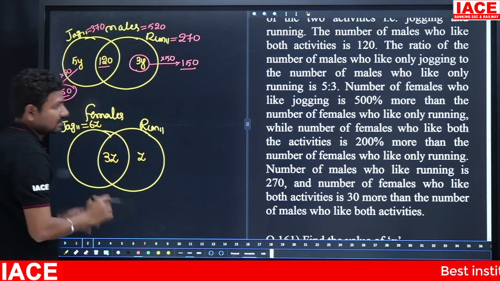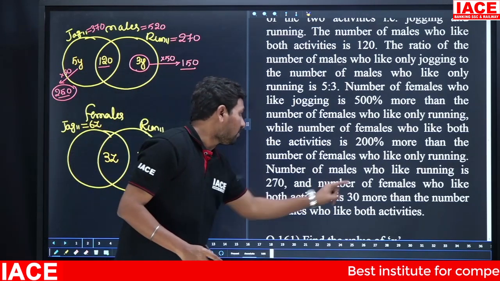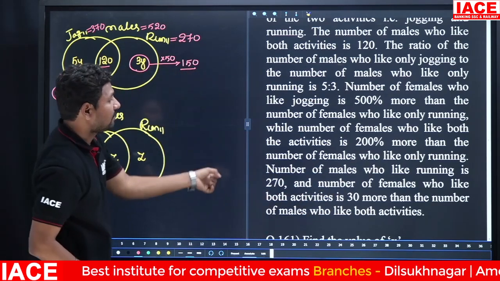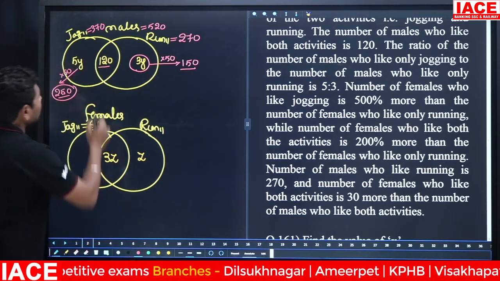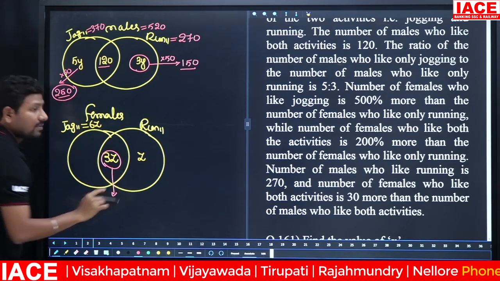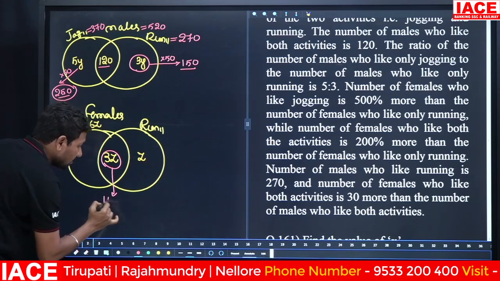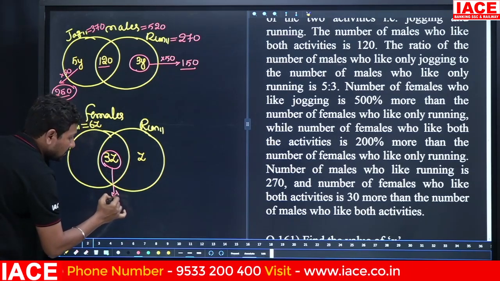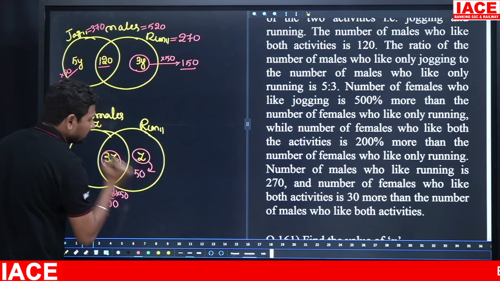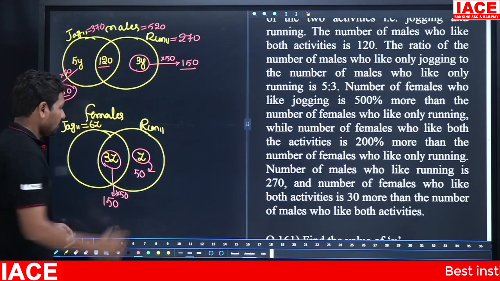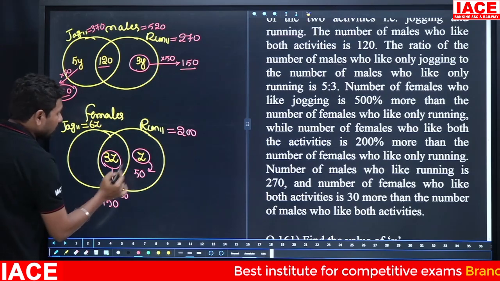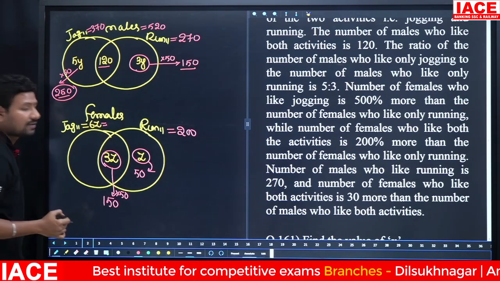Coming to the female section also. The number of females who like both activities is 30 more than the number of males who like both activities. Males who like both activities are 120, and 30 more makes 150. So 3Z is equal to 150, meaning 1Z is equal to 50. Then 150 plus 50, the total runners are 200 members. Since the Z value is 50, we can also derive 6Z, which is 6 into 50.